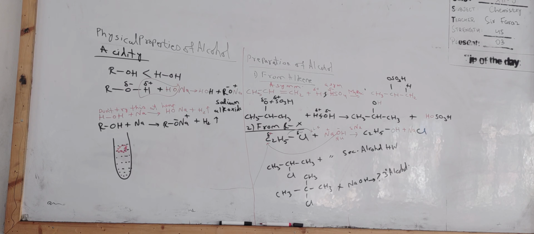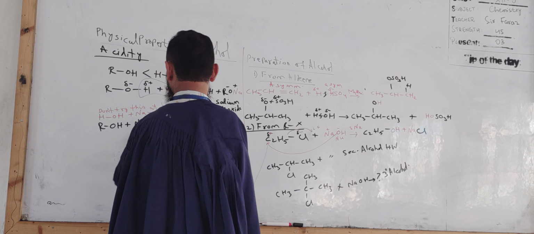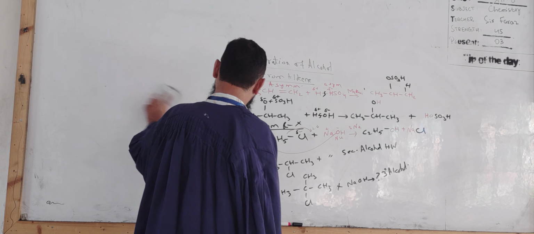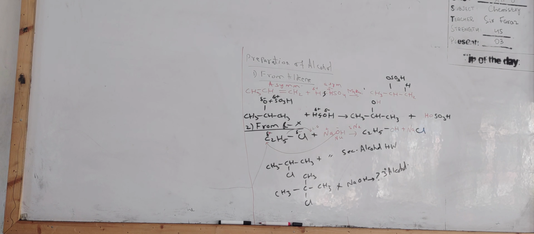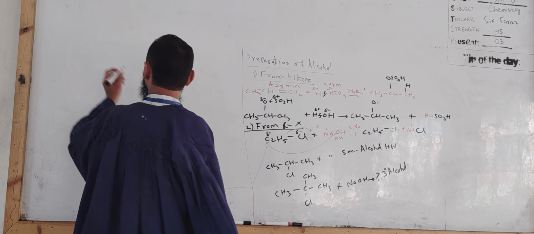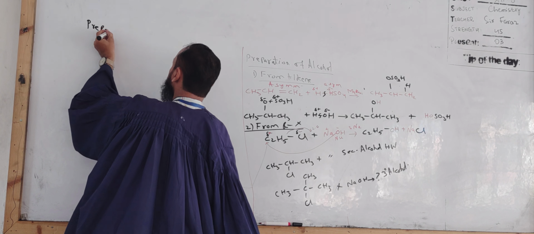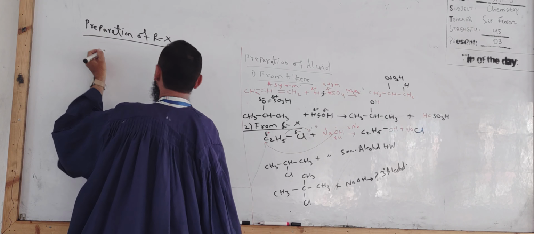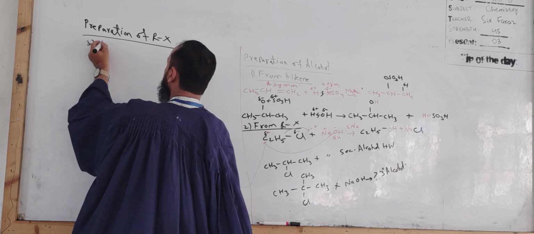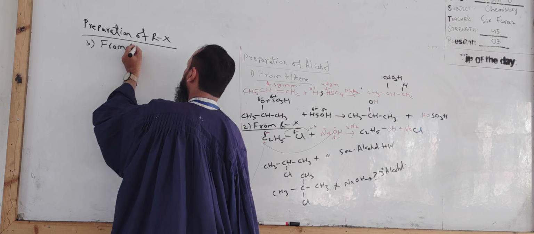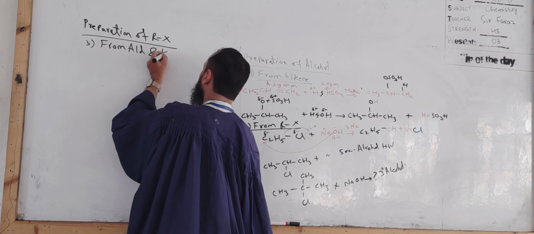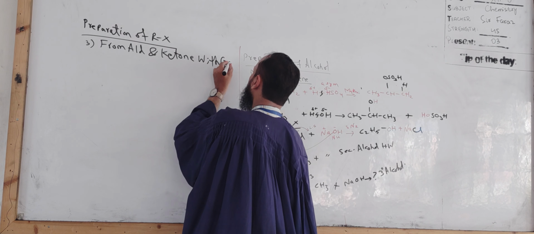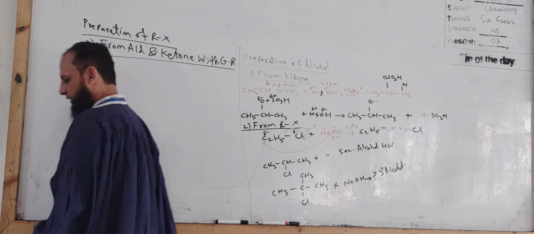Preparation of alcohol, and the third method is from aldehyde and ketone with Grignard reagent. ठीक है, with Grignard reagent.